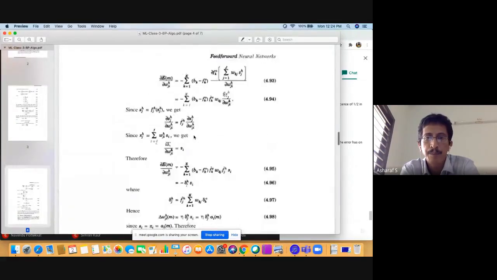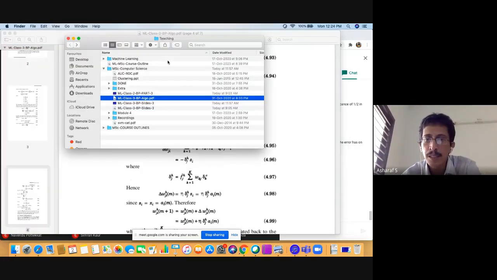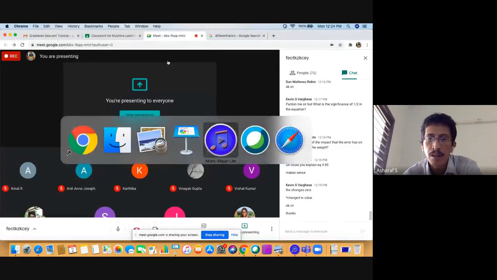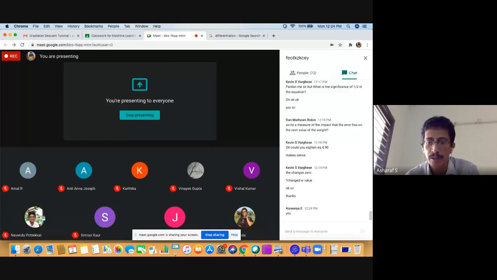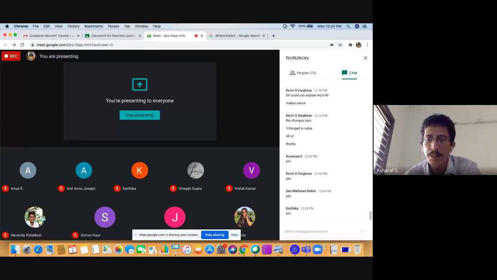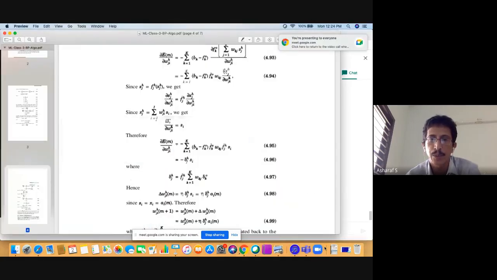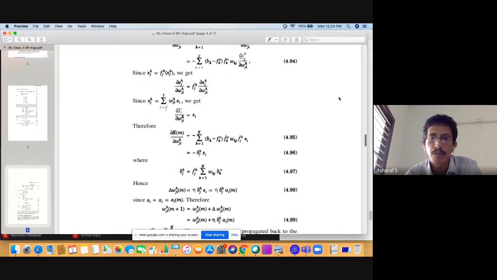Look at here, dou E by dou W_ji. Can you see my screen? Okay, that's good. Just go through the textbook. I'll explain it so that it becomes easy for you to understand the steps when you read it.